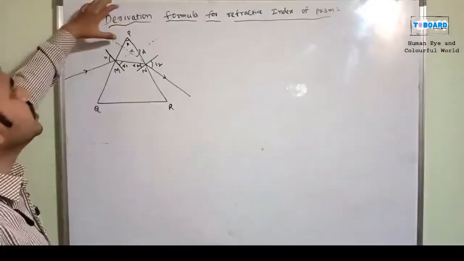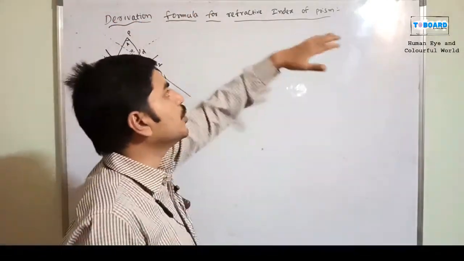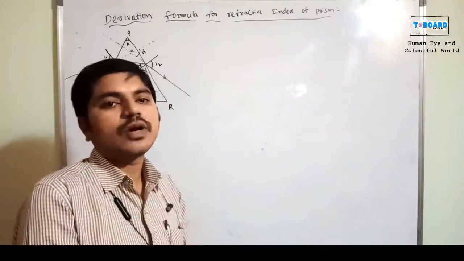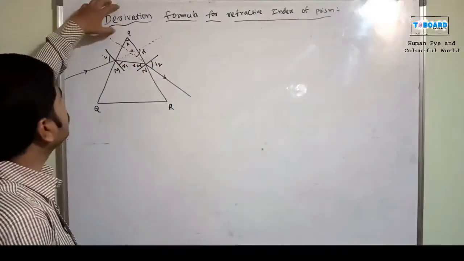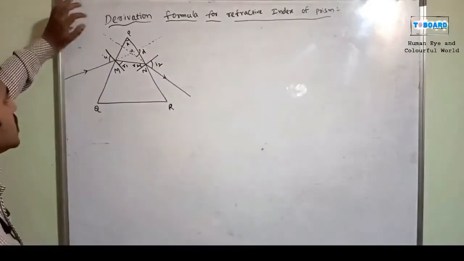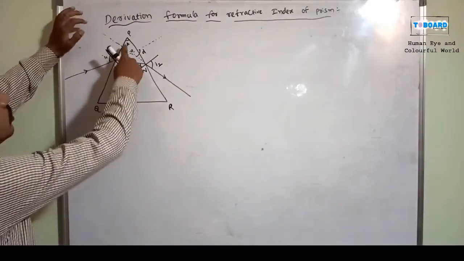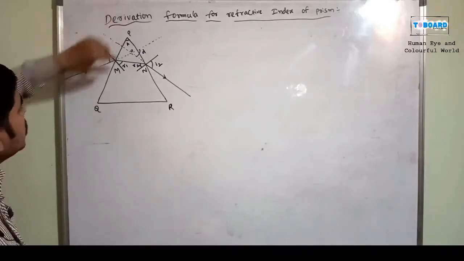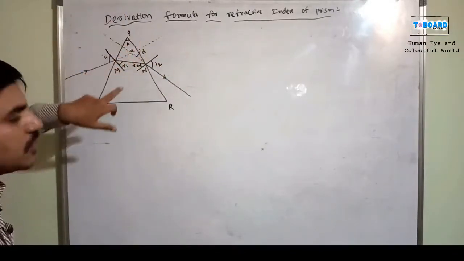Now, the derivation formula for the refractive index of a prism. In our prism, what is the refractive index value? You can find it out by using a derivation formula. For example, I want to bring one prism. The prism has points P, Q, R. The three points are there in the prism.